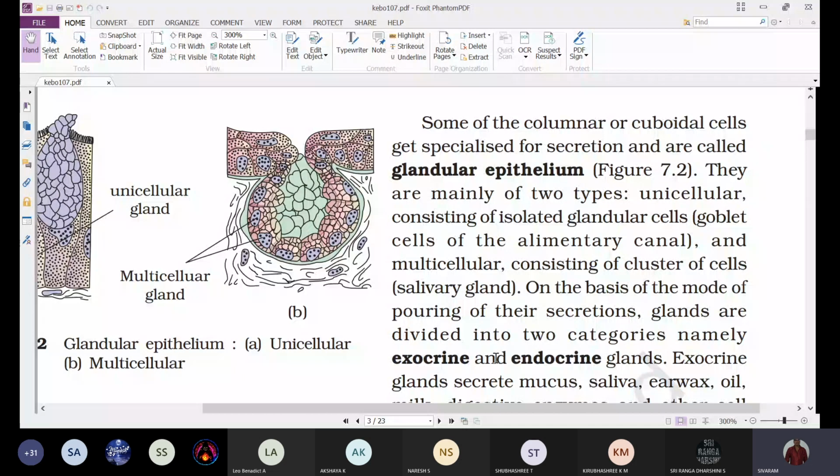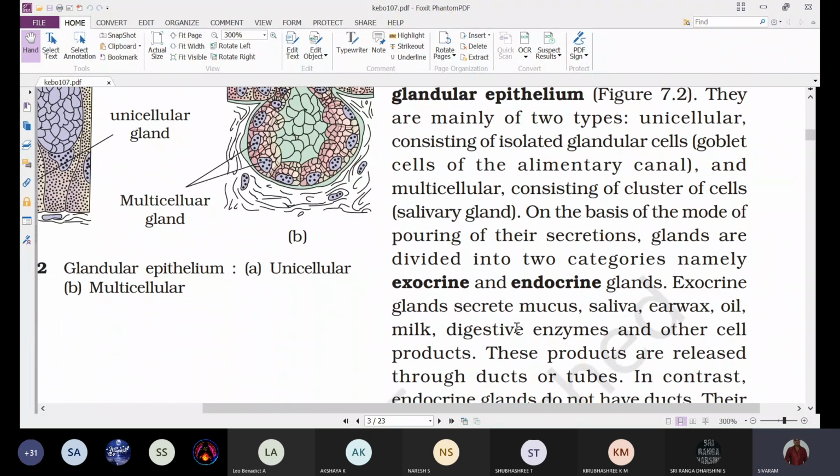And some secretory cells are grouped or clustered to form a structure called a gland, for example, the salivary gland. Next, these glands are again divided into two types: exocrine glands and endocrine glands, based upon how they pour their secretions.